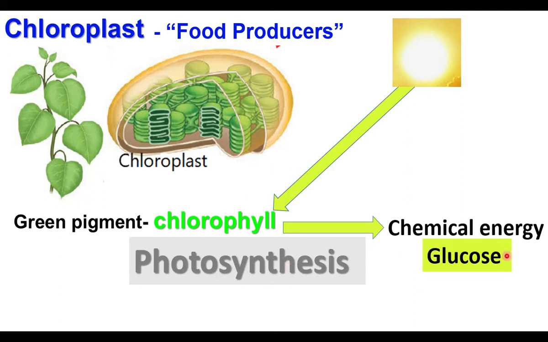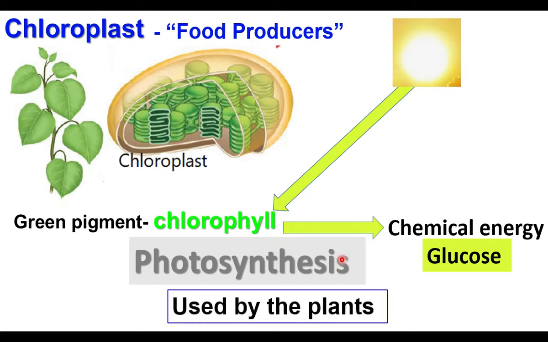And this glucose energy is used by the plants. They use the energy produced by photosynthesis inside the chloroplast. By using this energy, they grow. They produce new fruits, new leaves, new flowers. Animals also get this energy from plants. Animals eat plants and they get energy from these plants. Chloroplasts are the energy producers. They produce energy by the process of photosynthesis.